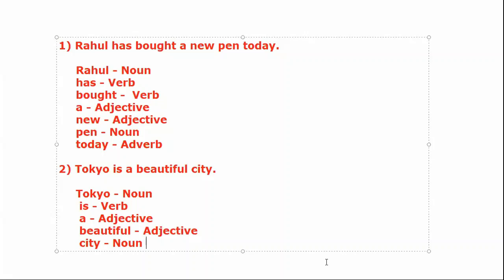So Tokyo is a beautiful city. It is a sentence in which Tokyo is a noun, is is a verb, A is adjective, beautiful is adjective, and city is noun.